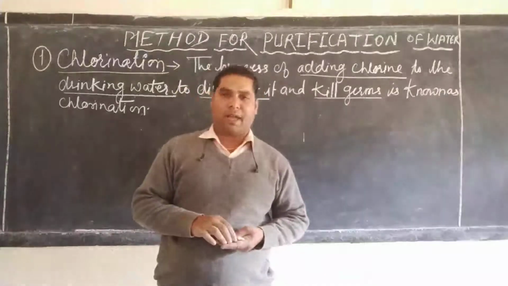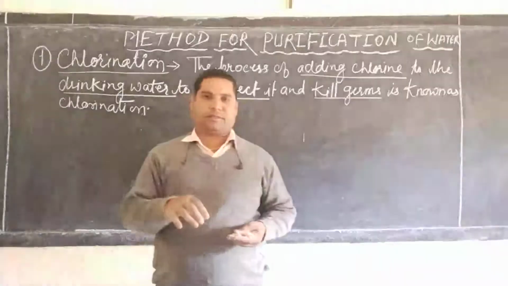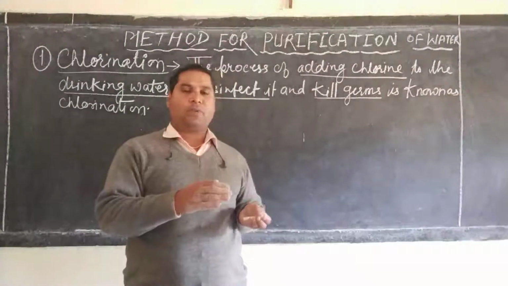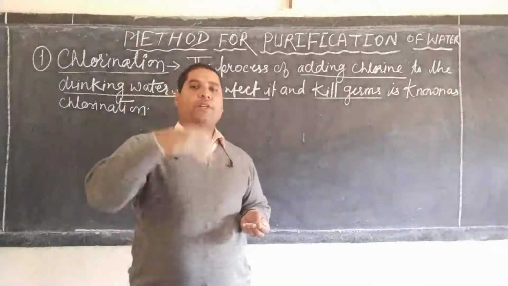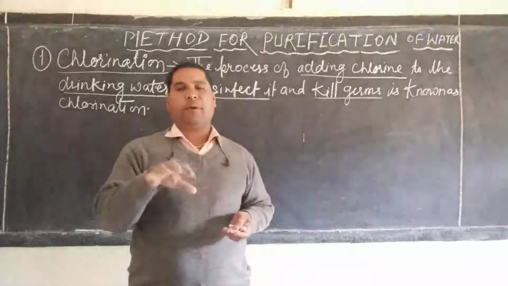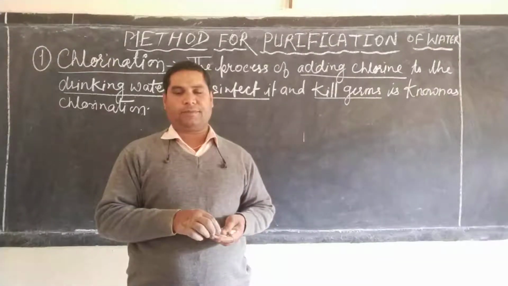This process is applied in the filter plants which supply water to the public area or the public sector.